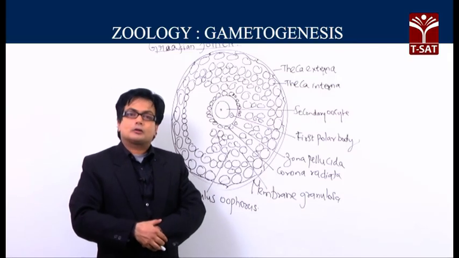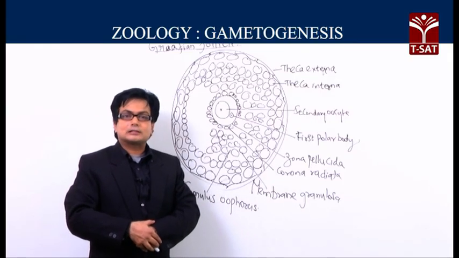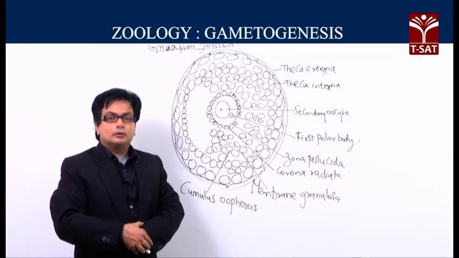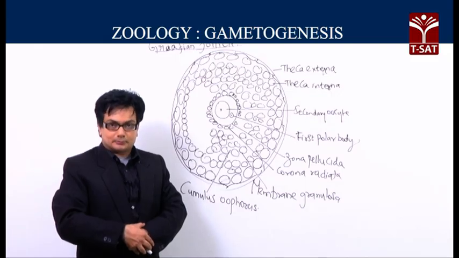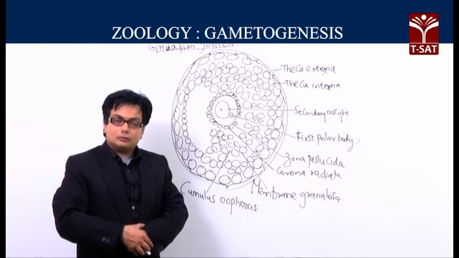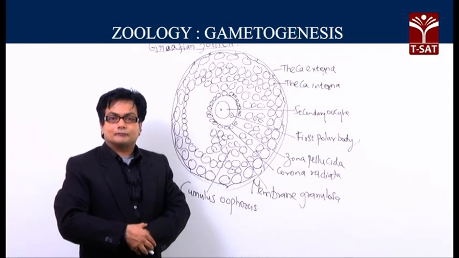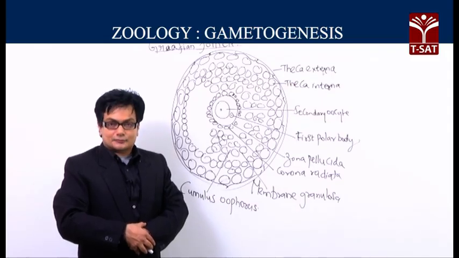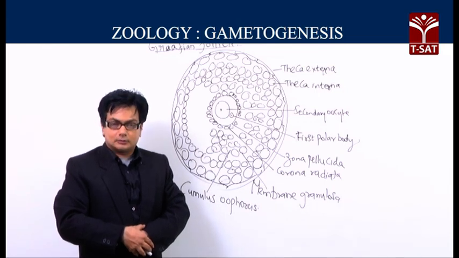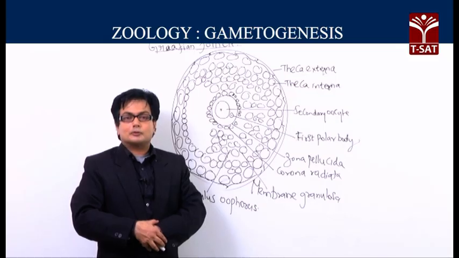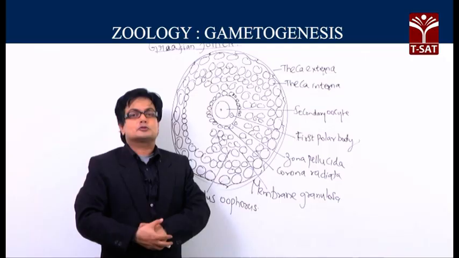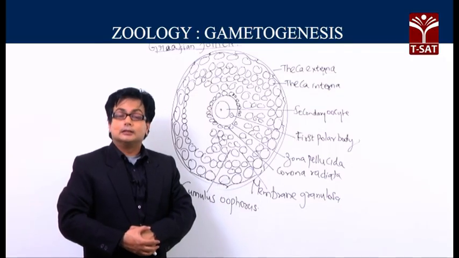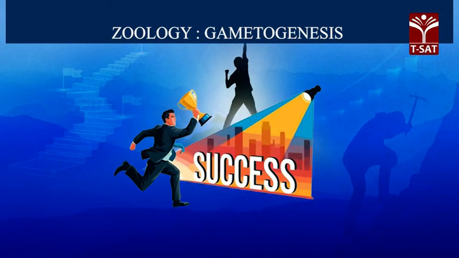So, the very name luteinizing hormone suggests that it is meant for the making of the corpus luteum. So, LH acting on the Graafian follicle, the Graafian follicle rupturing, the release of the secondary oocyte called ovulation, and the formation of corpus luteum. So, LH will cause both the formation of corpus luteum and also ovulation, which means nothing but the release of the secondary oocyte. Now, let us learn the structure of sperm and ovum.